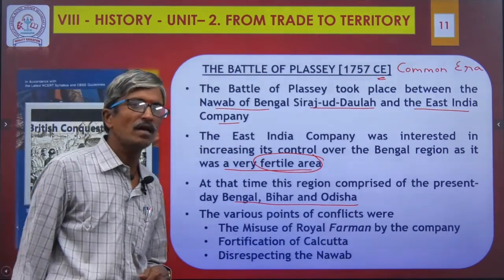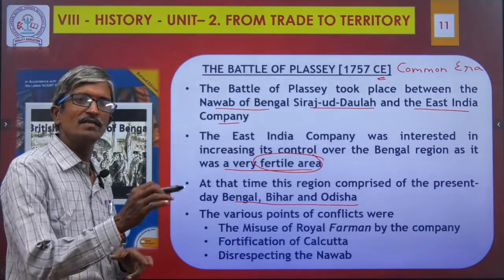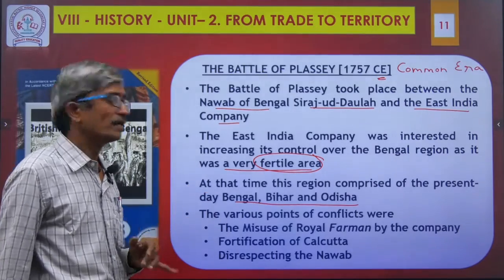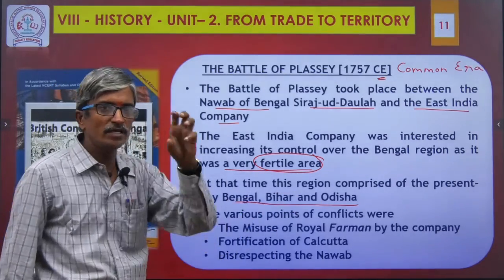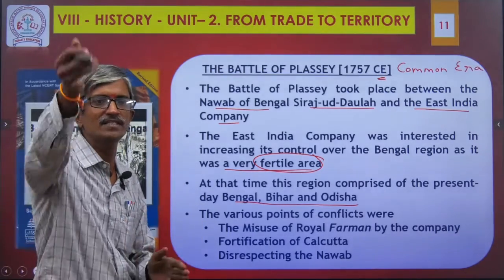They cultivated the indigo plant. In the next chapter we are going to see a little more information about this particular area. Bengal, Bihar and Odisha. Why did they occupy them? Only because of the fertile area. Then what did they cultivate, sir? This we will see in the next lesson.